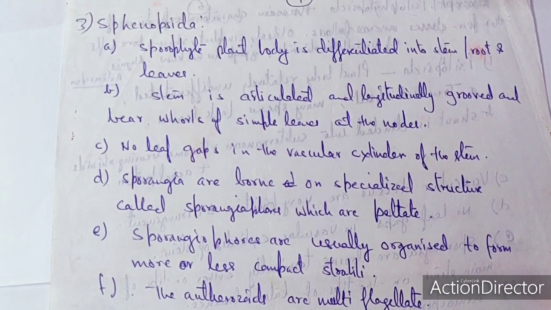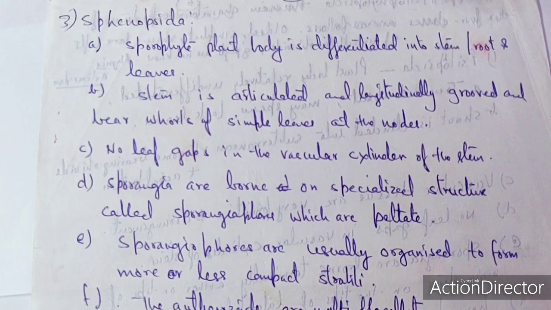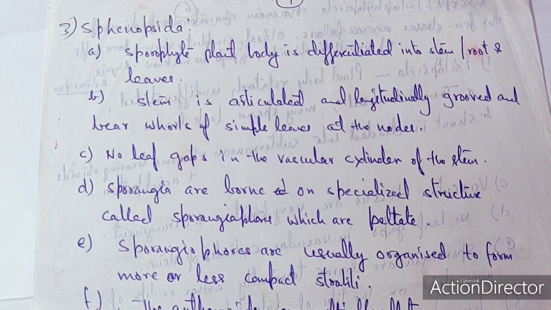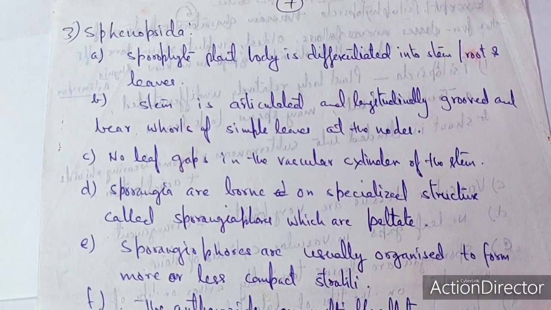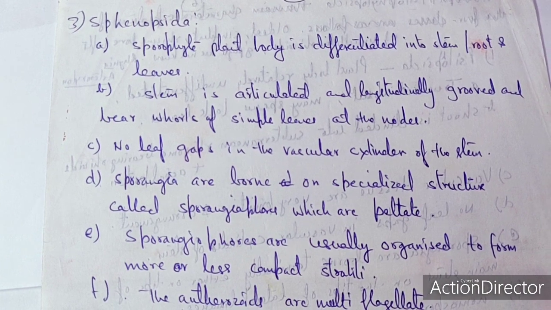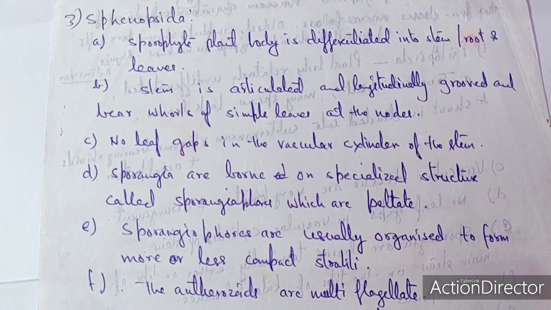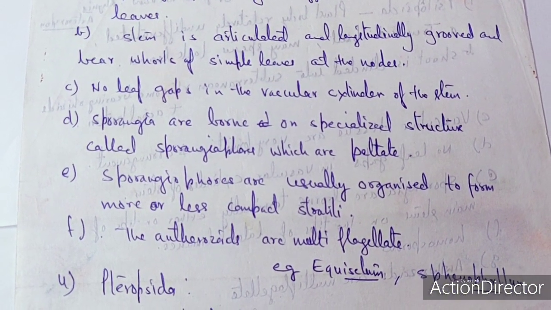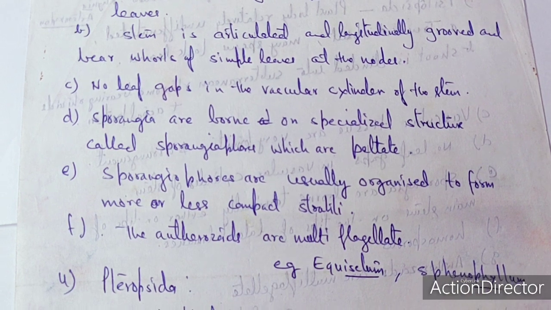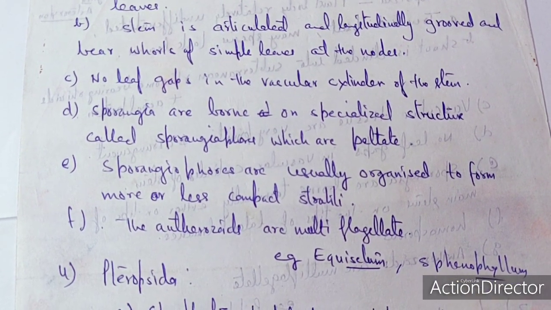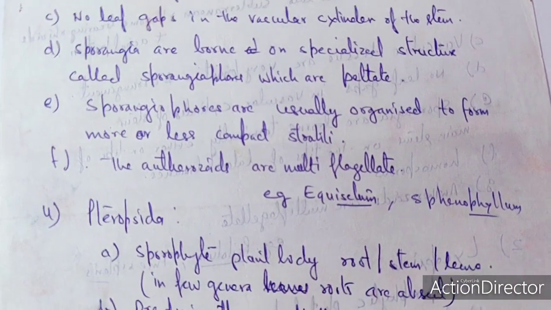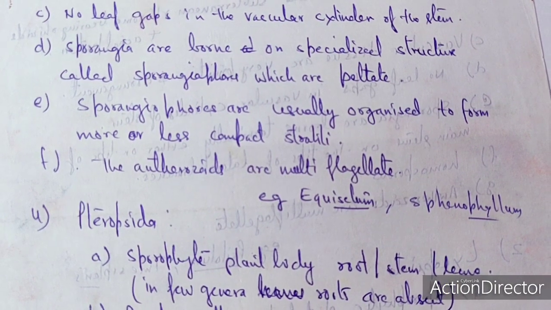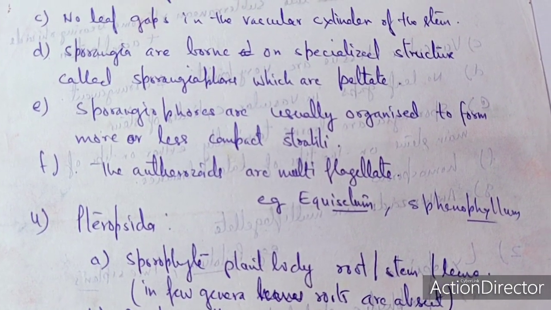Another very important class of Pteridophyta is the Sphenopsida. Sphenopsida is very clear in demarcation, in differentiation you can say. So the sporophyte plant body is differentiated into the stem, roots as well as the leaf. The stem is articulated and longitudinally grooved and bears whorls of simple leaves at the node. So there is a node as well as an internode. Another one is that there is no leaf gap in the vascular cylinder of the stem. Sporangia are borne on a specialized structure called the sporangiophore, which is peltate. Sporangiophores are usually organized to form more or less compact strobili. The antherozoids are multiflagellated. An example may be Equisetum.